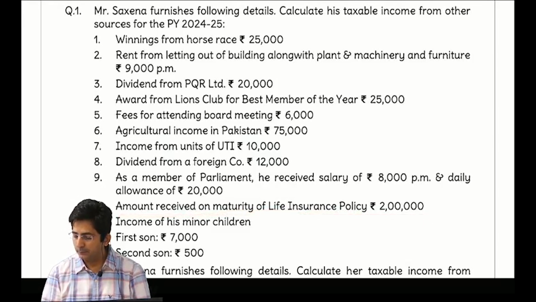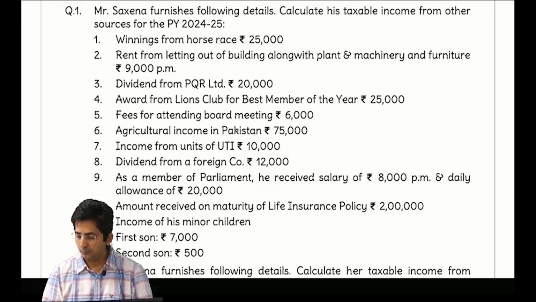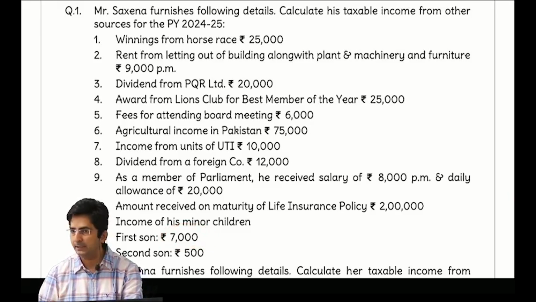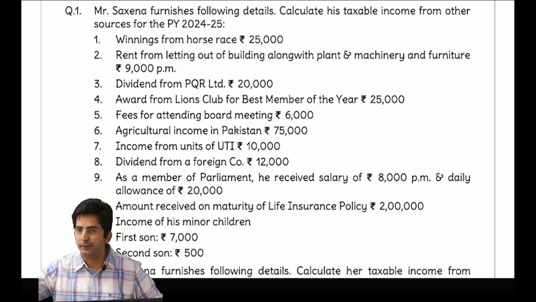Then income of his minor children. Minor children income is exempt up to 1,500 per minor child. So for the first child, income is 7,000. So 1,500 exempt, balance will be taxable, 5,500. Exempt under section 10(32). And second child income will be fully exempt because it is within the limit of 1,500.